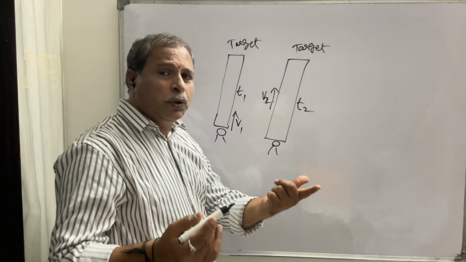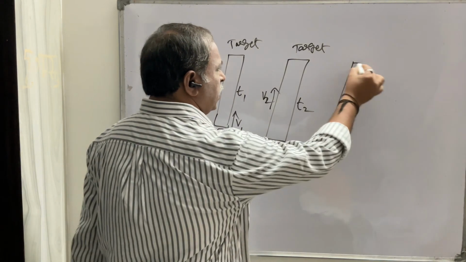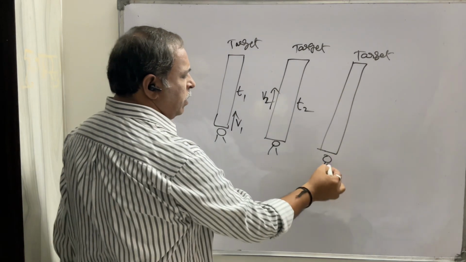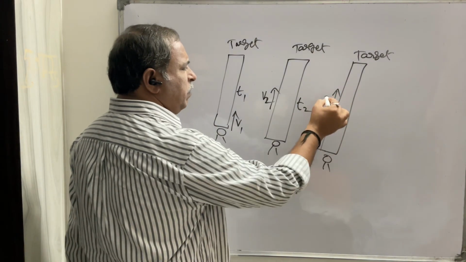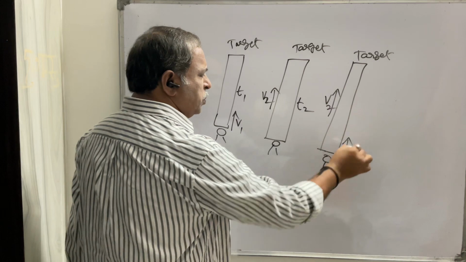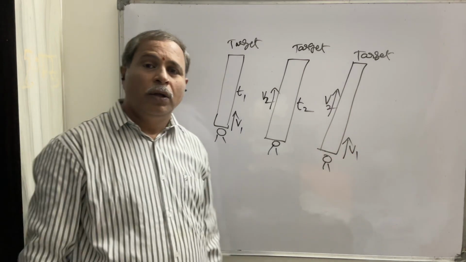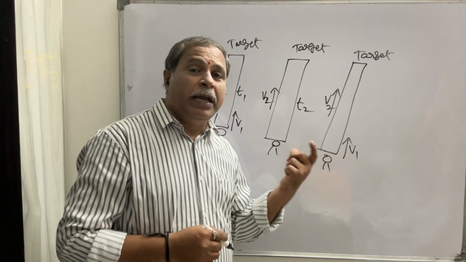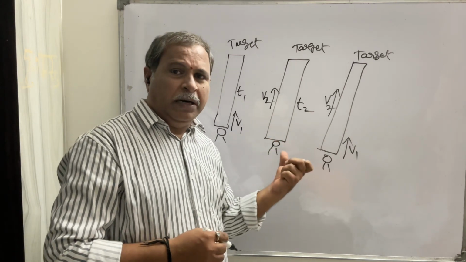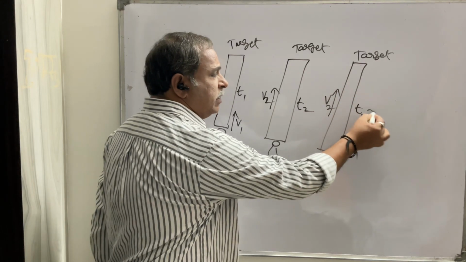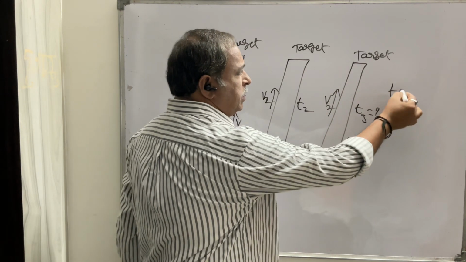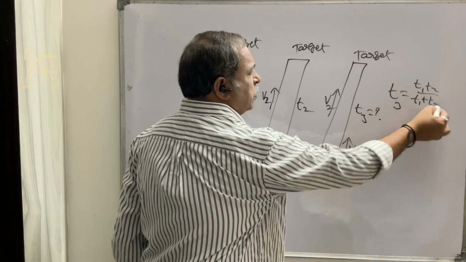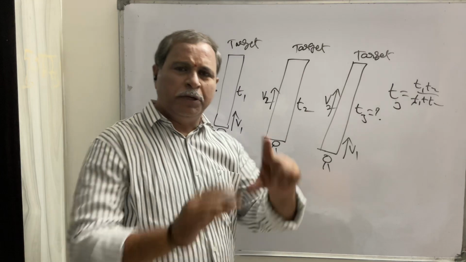Now on the third day also, Preeti went to the same spot and the target is the same. Then the escalator is carrying Preeti with its velocity v2 and Preeti also is going with velocity v1. So in 3 successive days now Preeti observed these points. What is the time taken by the person to reach the target in the third case? This is the question. Answer is T3 equals T1 T2 by T1 plus T2. This is the formula. 4 options are given to you.